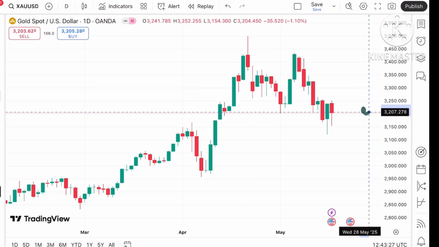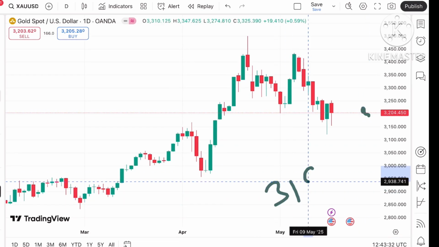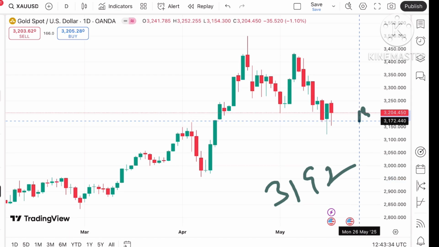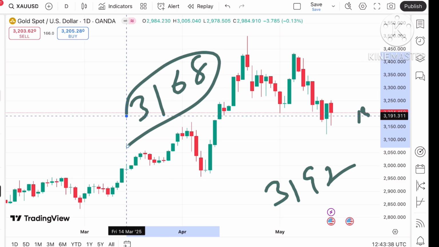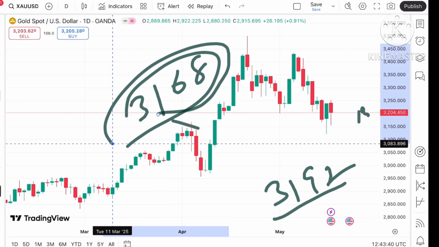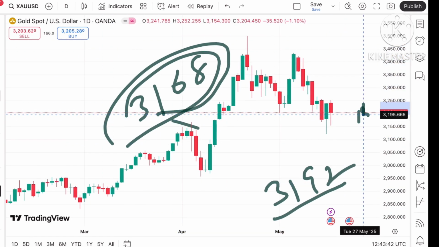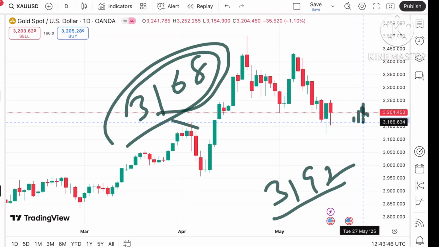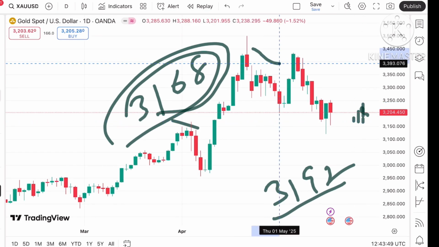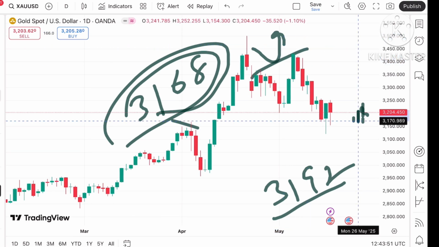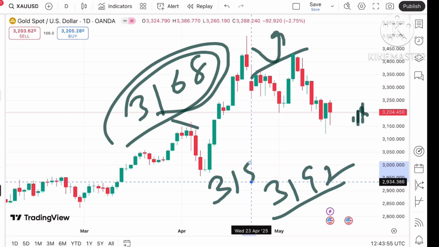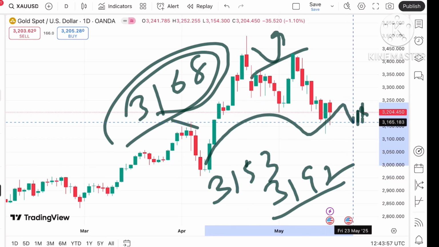But suppose if the price didn't sustain, it can further fall towards a level of around $3192, and if it started falling below that particular level, chance of touching a level of 3168 we can see. After 3192 we can see a level of 3168, and if the price goes below that particular level, chances of going further low we can see. From a level of 3168, we can see a bounce back can come. But if that didn't come, we can see the price will go further low towards a level of 3153, and this pattern will support a downside.